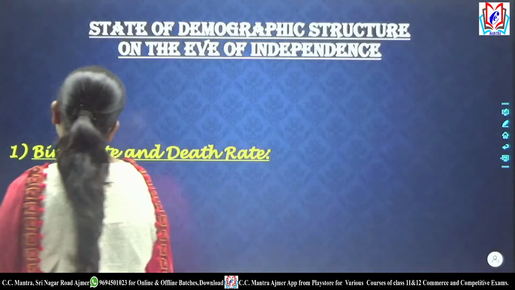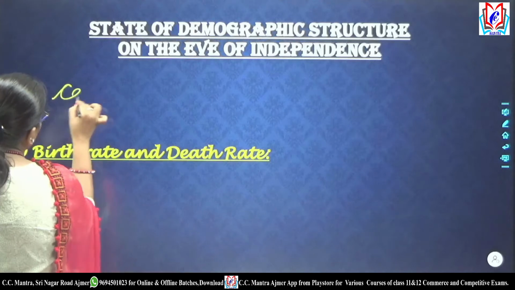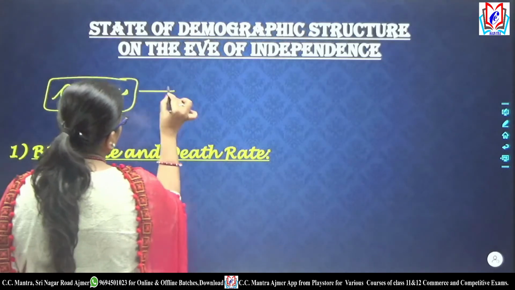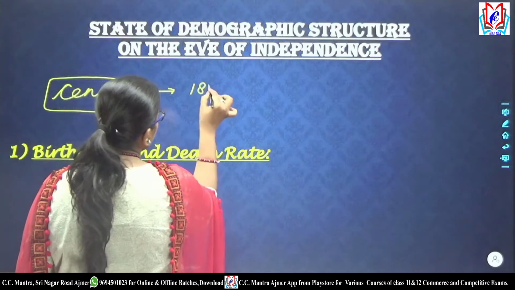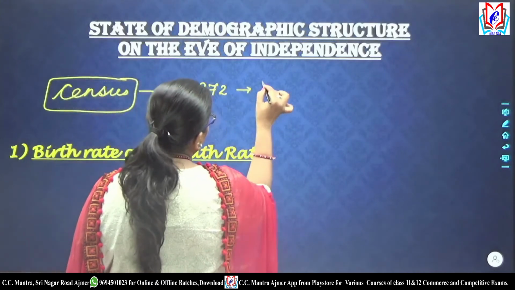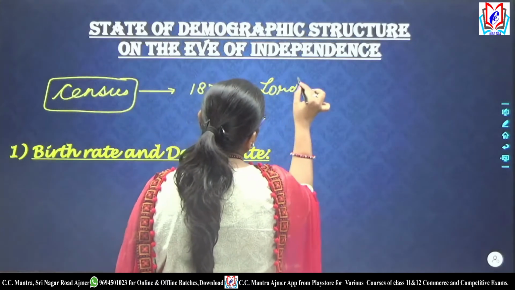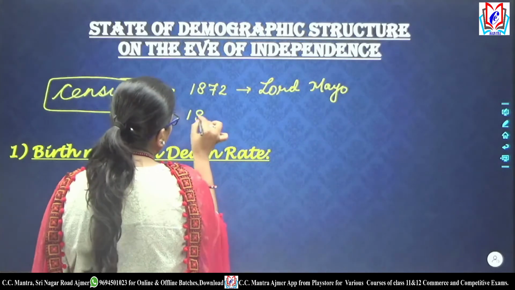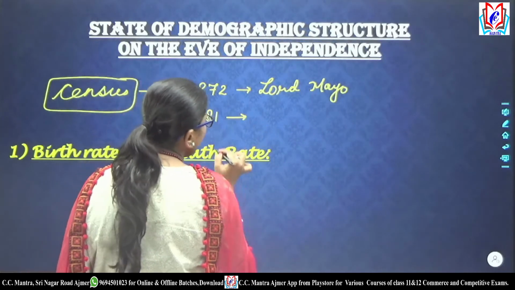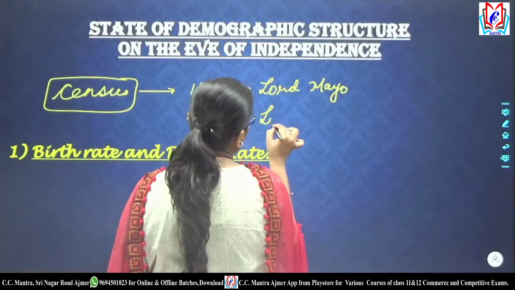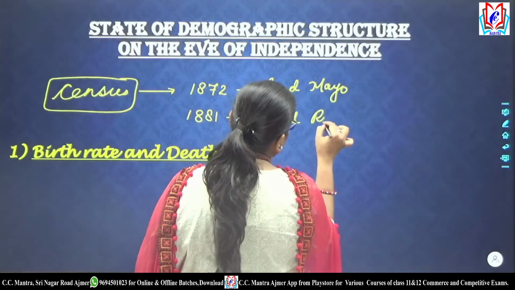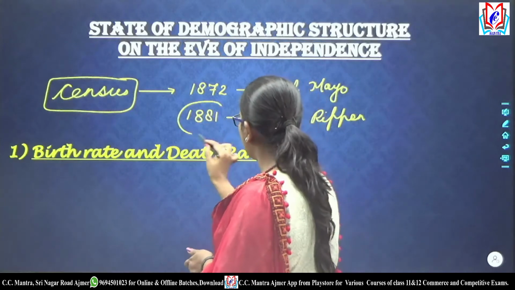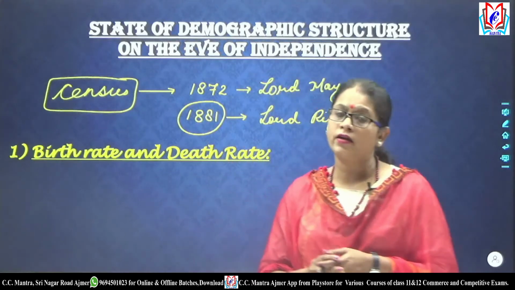But before we start this, we should know that the first census was collected in India in 1872 at the time of Lord Mayo, but from 1881 it has been made decennial from the period of Lord Ripon. यानी कि 1881 के बाद से इसे हर 10 साल में कंडक्ट कर दिया गया है.